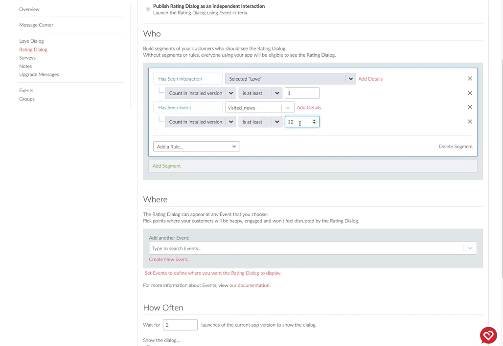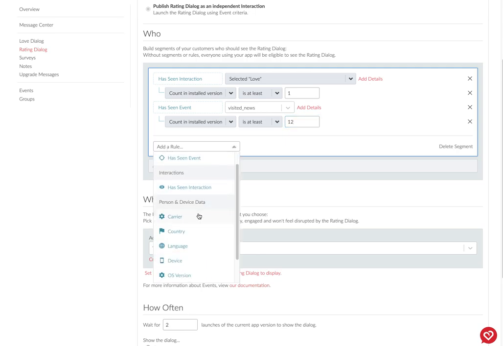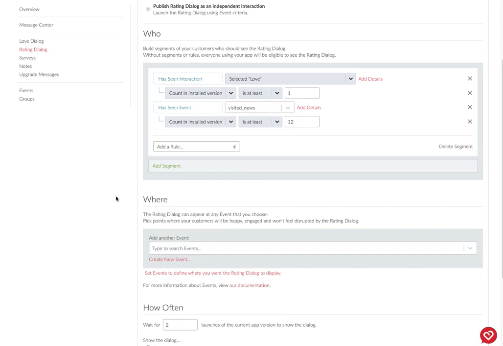So you'll see here we're being pretty restrictive. You can, first of all, contact our team if you want any help with targeting, so your customer success manager or support at Apptentive.com. You can also get a gauge from the events page as to how to target. Another thing that could be really helpful here is if you send us custom data, so that will show up here right below this person and device data section. This would be a great place to use it, because you can target to people who are, say, rewards members, or maybe at a particular rewards level.